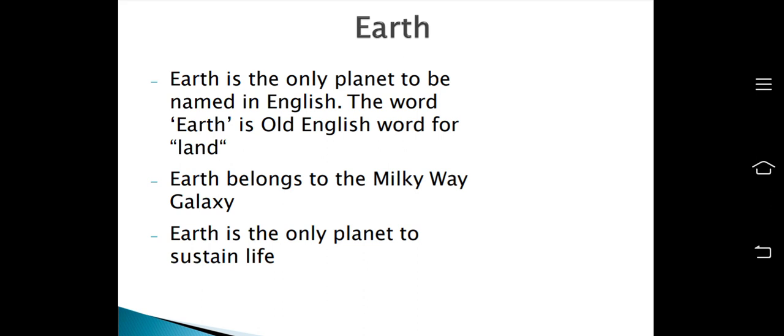And the very important point is that the Earth is the only planet to sustain life, because we see many other planets which are hottest, which are coldest, which are green, and many more. They have qualities, but none of the other planets have characteristics in which survival is possible. So the Earth is the only planet that can sustain life.